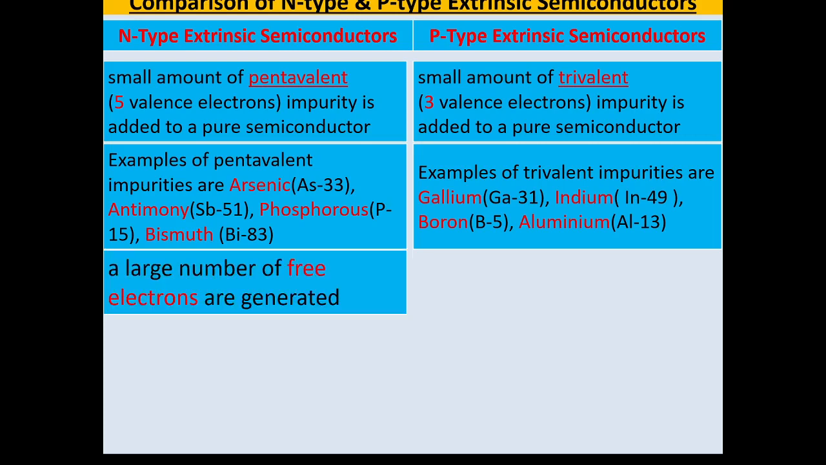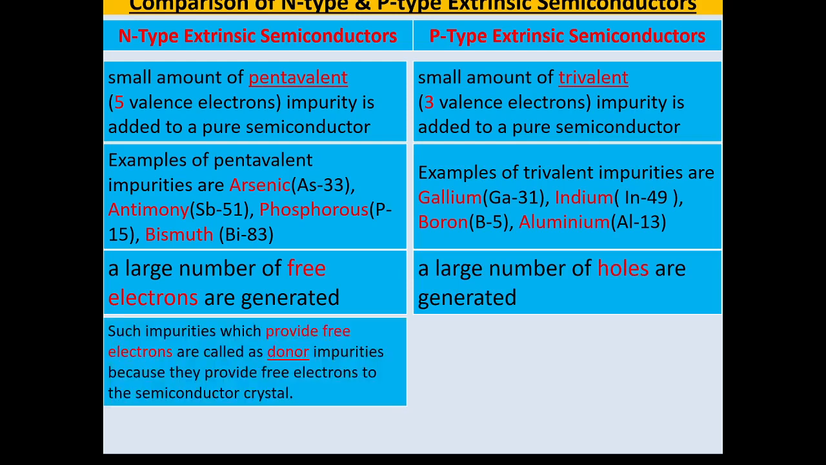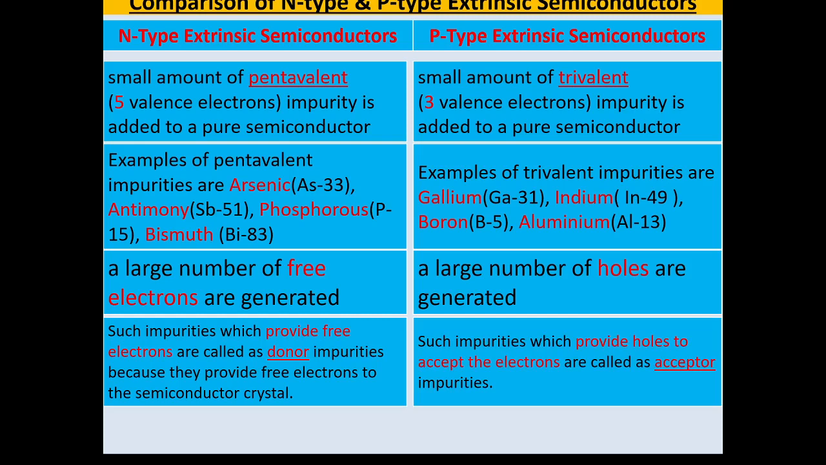Whenever pentavalent impurity is added to a pure semiconductor to form N-type semiconductors, a large number of free electrons are generated. Whereas whenever trivalent impurity atom is added to form P-type semiconductors, a large number of holes are generated. Pentavalent impurities provide free electrons to the semiconductor crystal, so they are called donor impurities. Trivalent impurities provide holes to accept electrons, so they are called acceptor impurities.